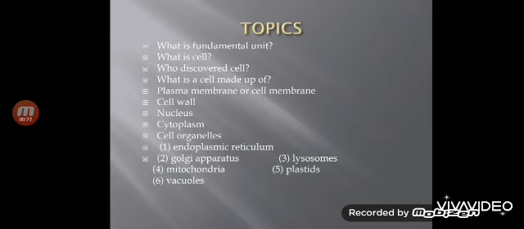What is fundamental unit? What is cell? Who discovered cell? What is the cell made up of? We will also study about plasma membrane or cell membrane, cell wall, nucleus, cytoplasm. We will also study cell organelles and their functions in the cell, that is endoplasmic reticulum, Golgi apparatus, lysosomes, mitochondria, plastids and vacuoles. This chapter is really interesting and you would really like to study something which is closely related to our body. So here we start our chapter.